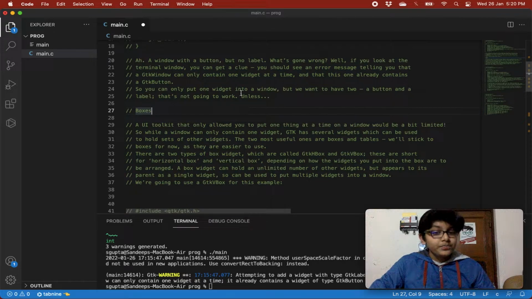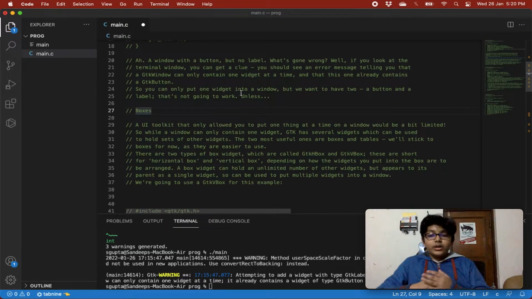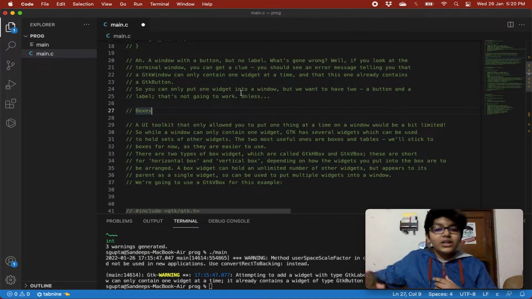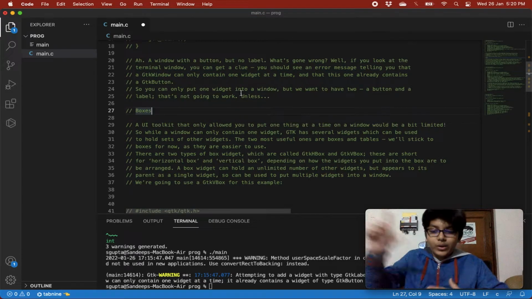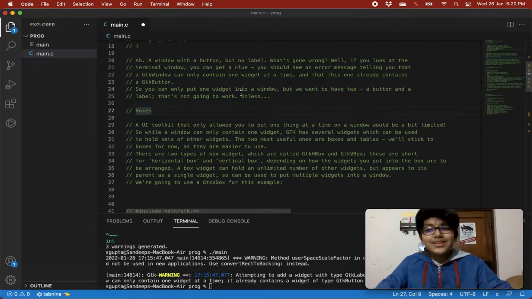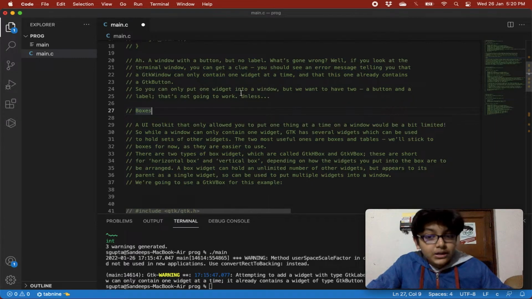to be arranged. A box widget can hold an unlimited number of other widgets but appears to its parent as a single widget. So its parent, like the window, will see that the box is one whole widget. In that you can have unlimited widgets, and there are no limitations, and your parent window will only get one whole widget, that is the box, in which there are other widgets. So it will see there is only one widget, so it will show it. But in a box there are so many widgets, so that's how you can show multiple widgets on your screen. So it can be used to put multiple widgets into a window.